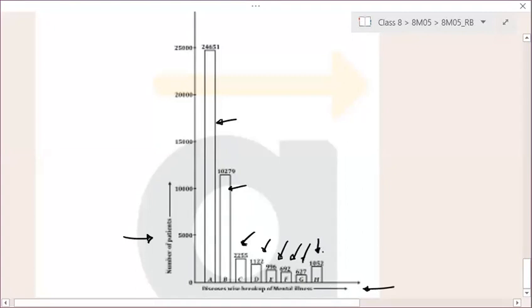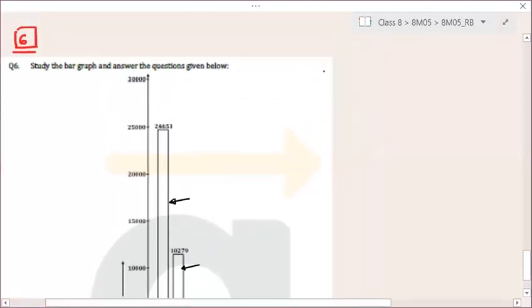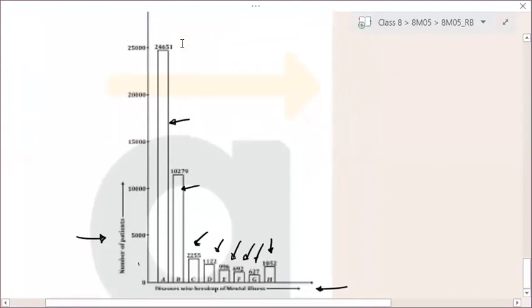Now, let us see. The most illness causing disease has X percent of patients, find X. For the first part of question number 6, they are asking that the most illness causing disease has X percentage of patients. So understand this carefully. This is the disease-wise breakup of mental illness.